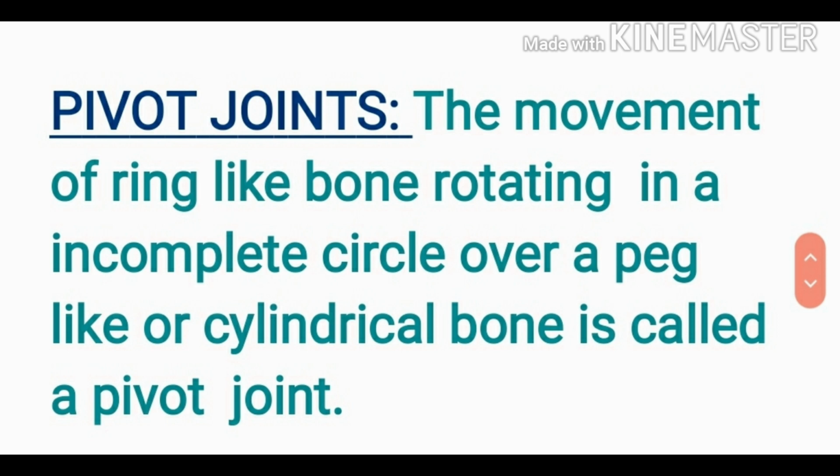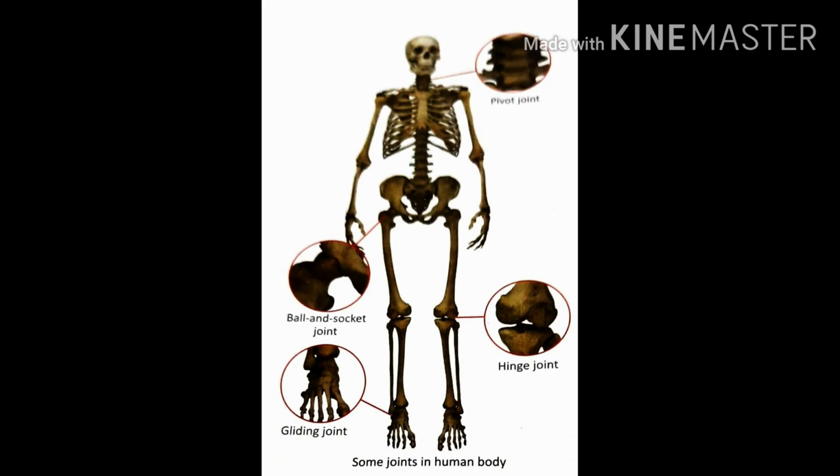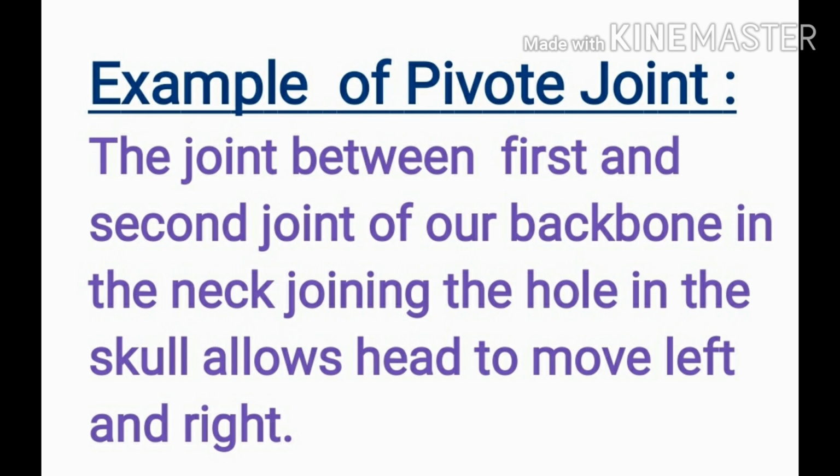Now the pivot joint. The movement of ring-like bone rotating in an incomplete circle over a peg-like cylindrical bone is called pivot joint. As you can see in the structure of backbone, the joint between the first and the second bones of our backbone in the neck, joining the hole in our skull, is a pivot joint. It allows us to turn our head to the right or to left.